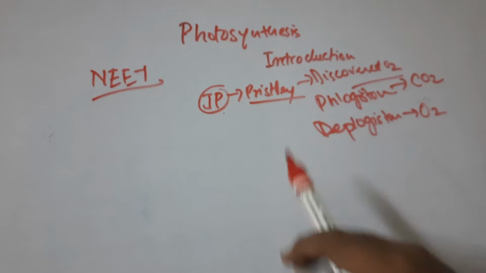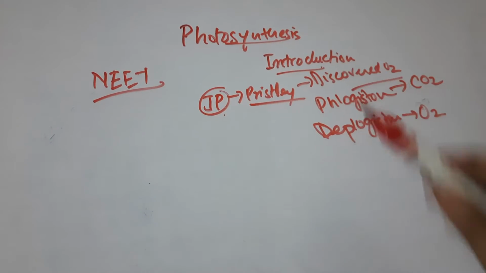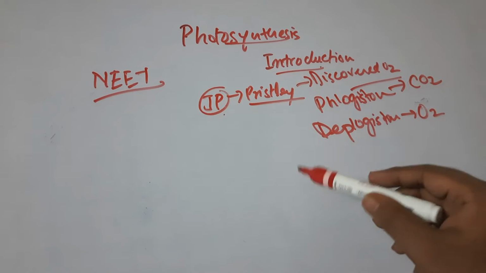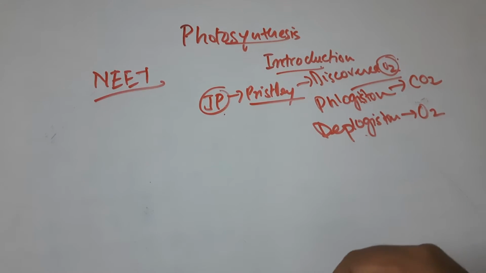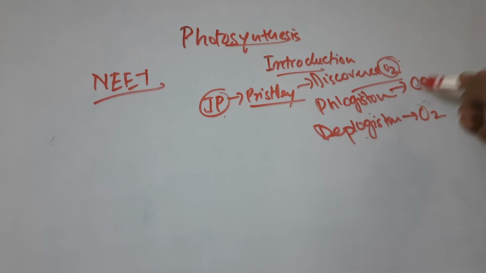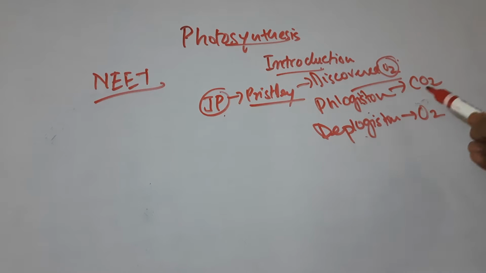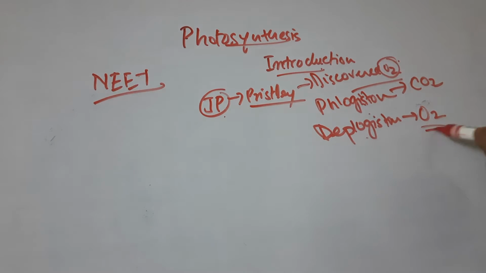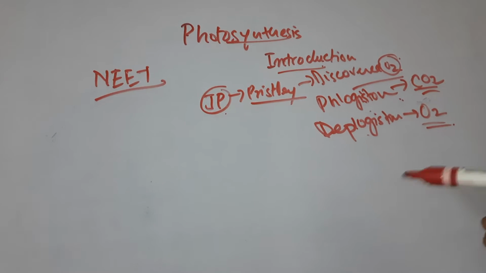So in this class we are going to discuss the introduction to photosynthesis. JP Priestley discovered O2. Actually, he did not give the name O2. He told about phlogiston and dephlogisticated air. He said that dephlogisticated air is produced during photosynthesis. He did not say that phlogiston or CO2 is required for photosynthesis.